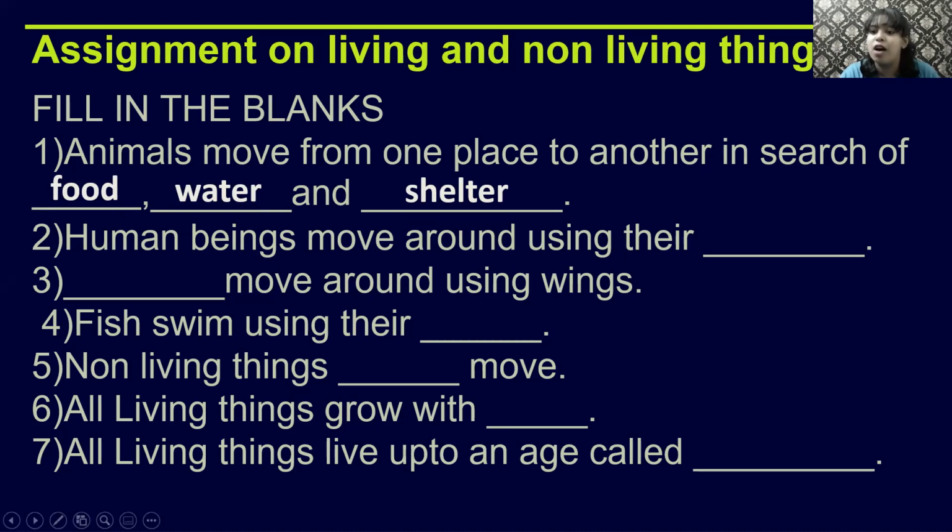Human beings move around using their, how do you move? You move using your legs. Very good, children. Okay. Dash move around using their wings. Yes, very good. So birds or even insects move using their wings. Very good. Fish swim using their fins. Okay. Non-living things dash move. They don't move. Very good.